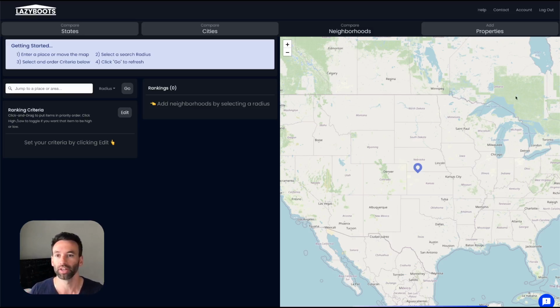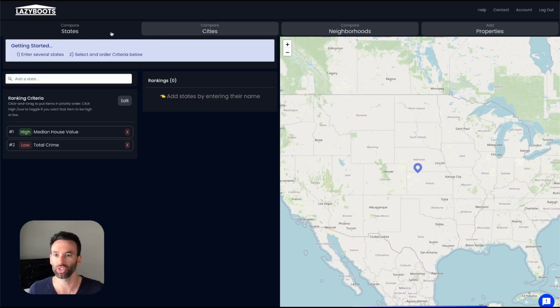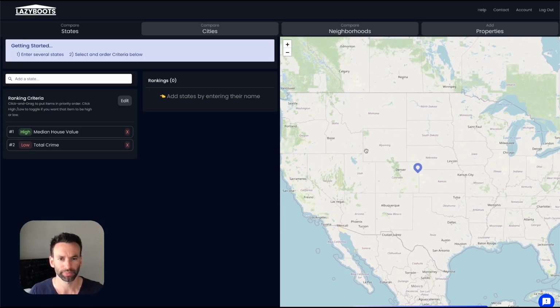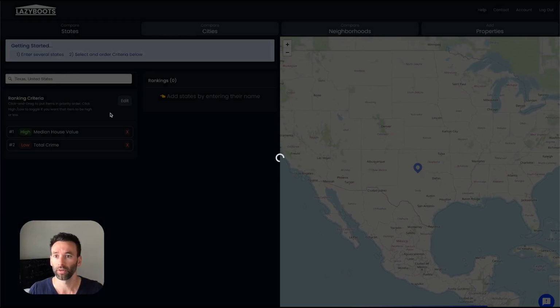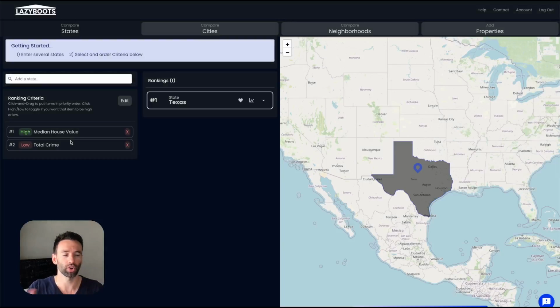So on the screen, we've got the neighborhood tab currently selected. If you don't know which city or even which state you want to check out, that's fine. Just click the tab you want to start in. And let's add some states right now. Texas is a hot one. Let's add Texas. You can see here on the left, I've already got some criteria selected.